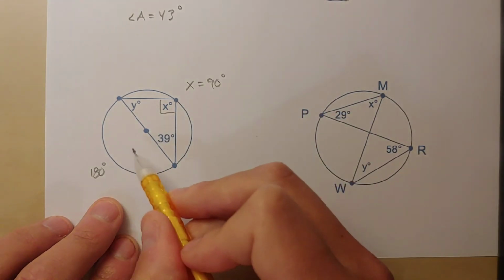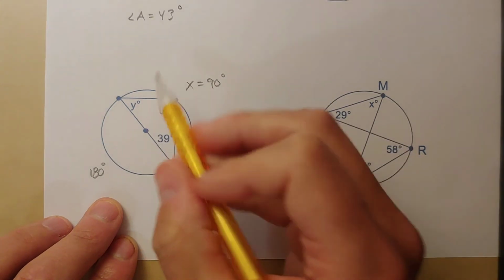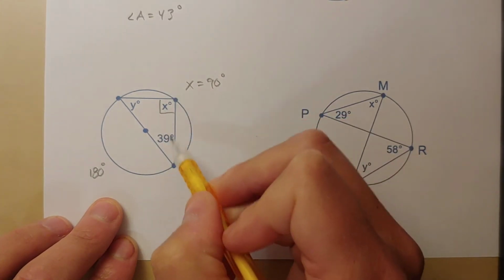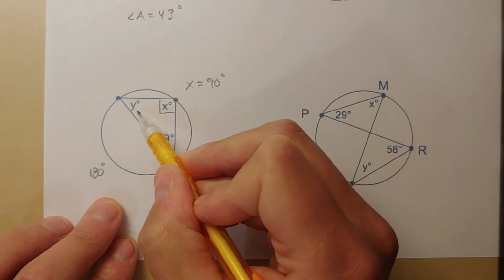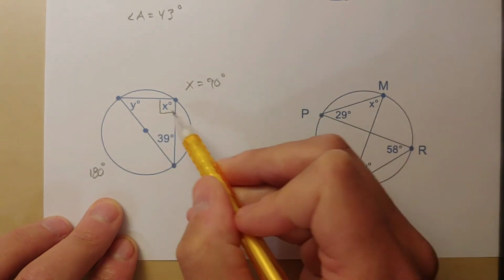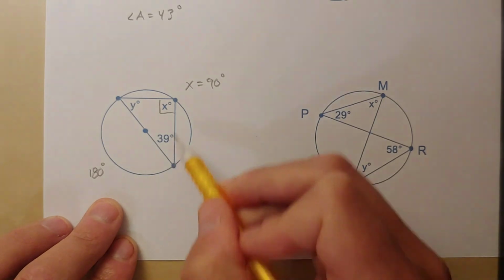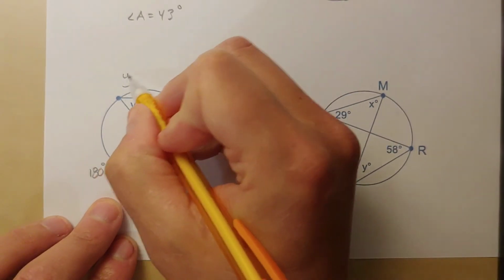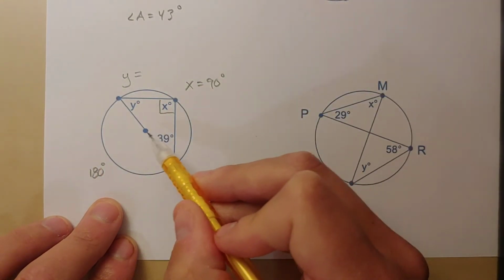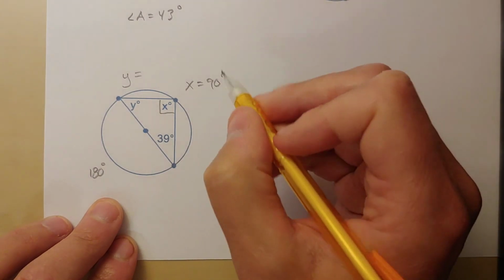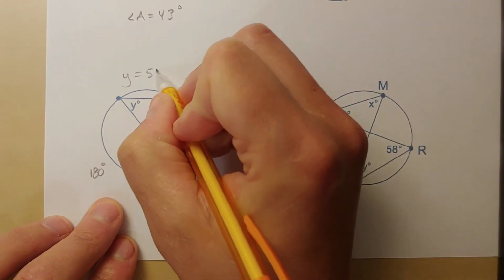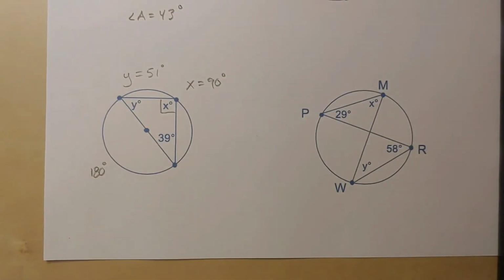That makes solving the rest of this problem pretty easy. If this is 90 degrees and this is 39, now I can certainly find y. So I can subtract 90, subtract 39 from 180 because I'm looking at this triangle now. And so y turns out to be, let's see, 90 minus 39, that would be 51. Okay.